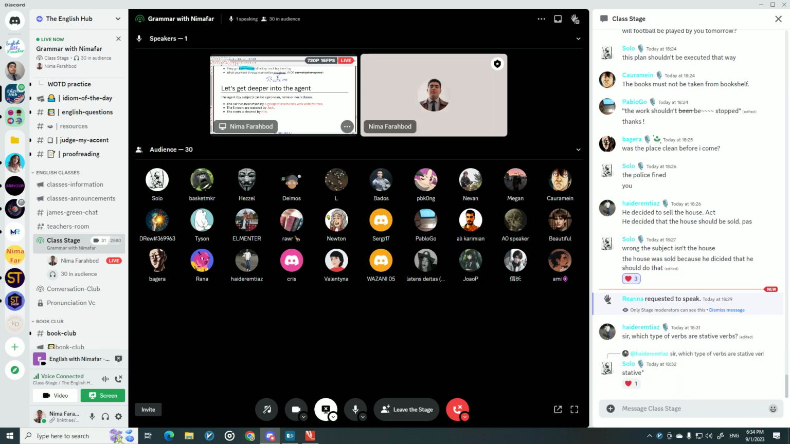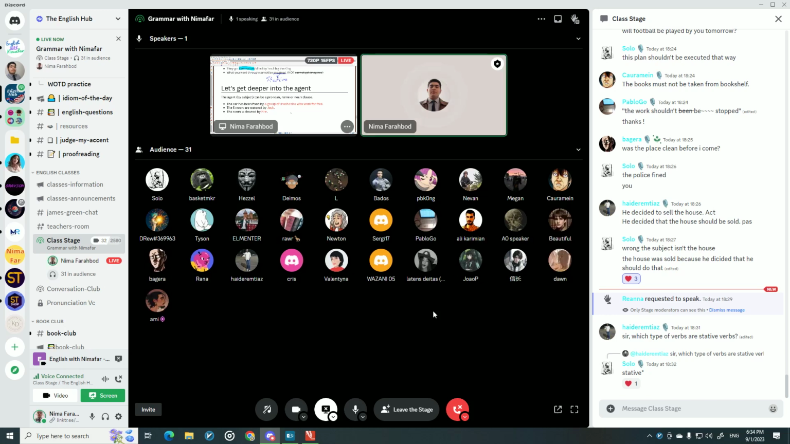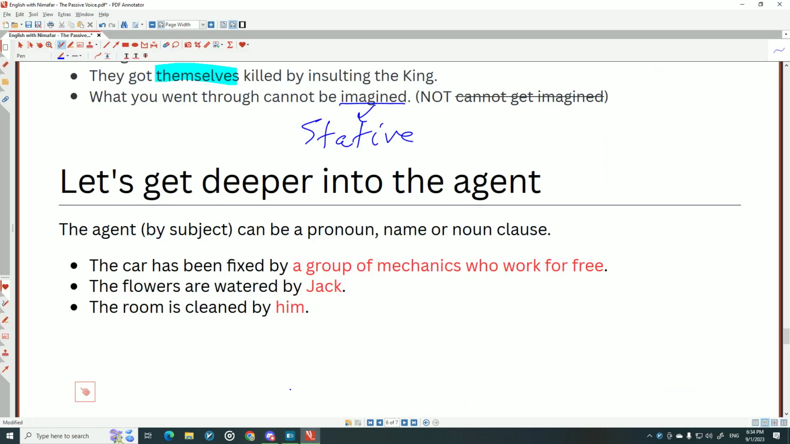So these are stative verbs. We call them stative verbs, non-action verbs, non-continuous verbs. They have many names. So here, let's get deeper into the agent. This is good. The agent, the by-subject, can be a pronoun, a name, or a noun clause. For pronoun, we can say him. The room is cleaned by him.